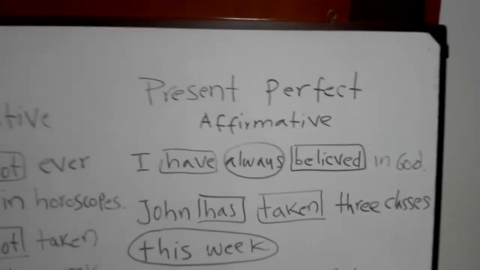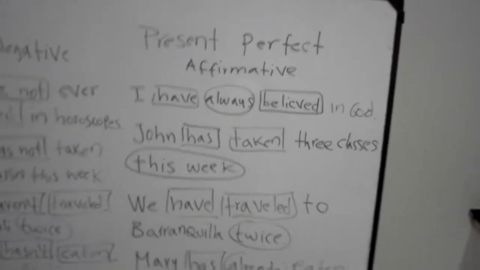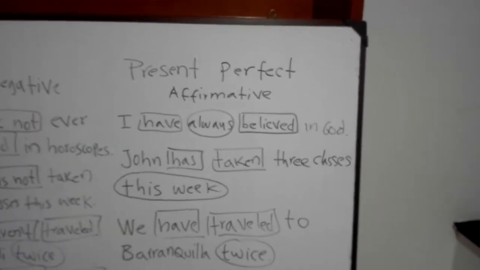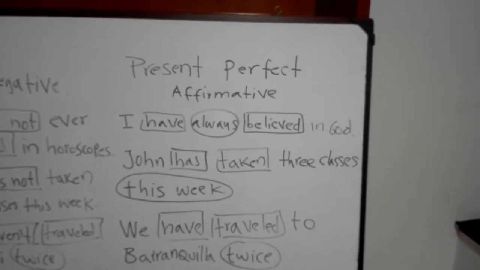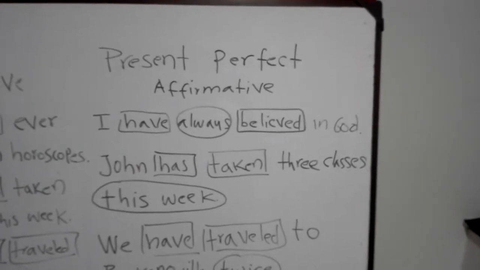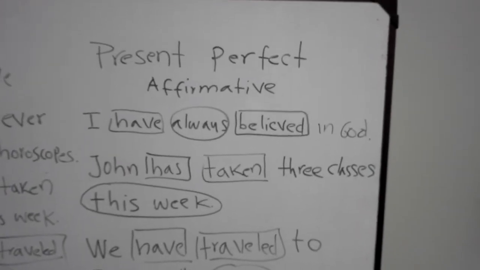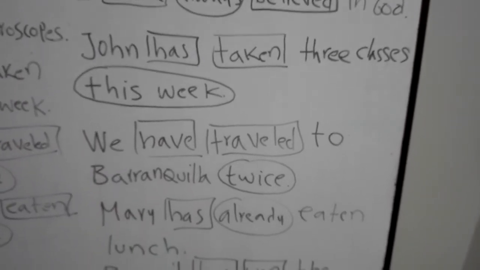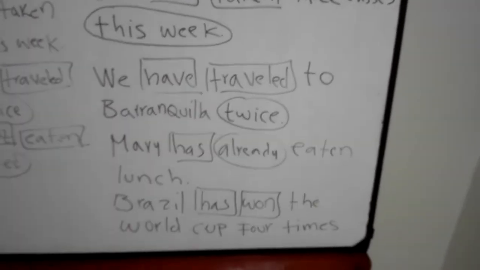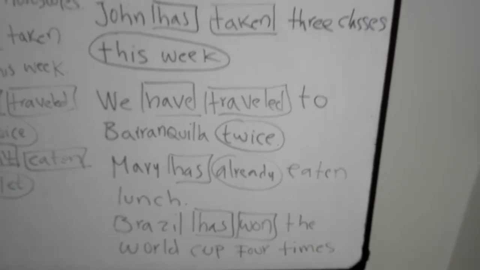Well, very good. These are affirmative sentences, okay? So remember, the subject, the auxiliary have or has, the main verb in past participle, okay? I have believed, John has taken, we have traveled, Mary has eaten, Brazil has won, okay?